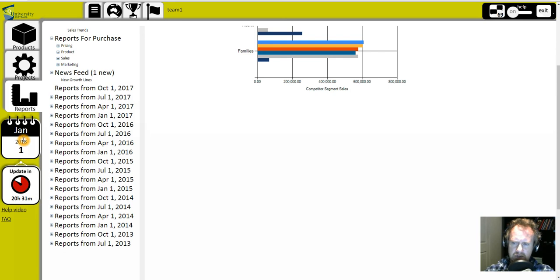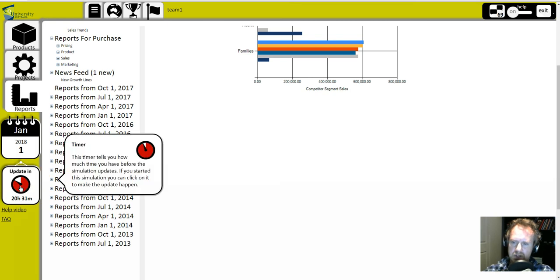This calendar doesn't show the real life date, it shows the fictional date of the simulation. And the teacher can set the time to run much more rapidly than real time, so it could be 3 months in just 1 week or something like that. This tells them how much time they've got until they need to make certain decisions.